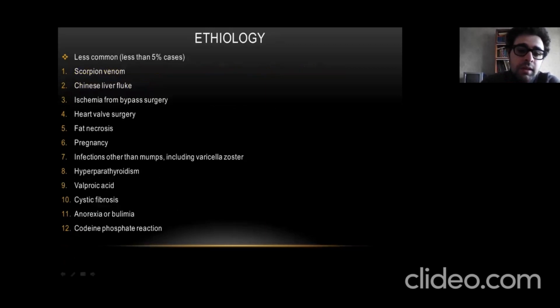And here, in the Russian classification, are the less common causes, less than 5% of cases. For example, scorpion venom. In the Russian Federation, this is a very rare etiology. But in your country, for example, this can be a frequent etiology. For us, these are exotic scorpions. Also pregnancy, fat necrosis, and the Chinese liver fluke, specific to China. You should understand that the etiological classification by incidence is different in different countries.